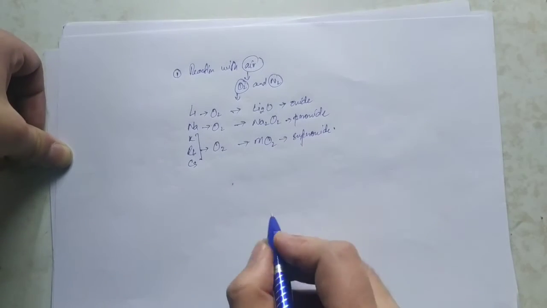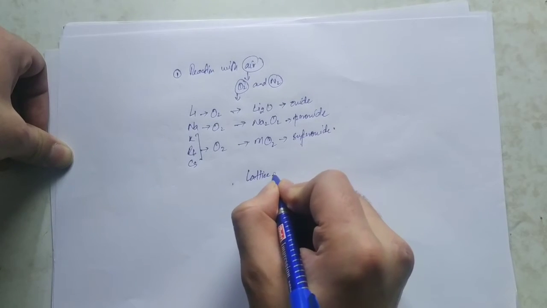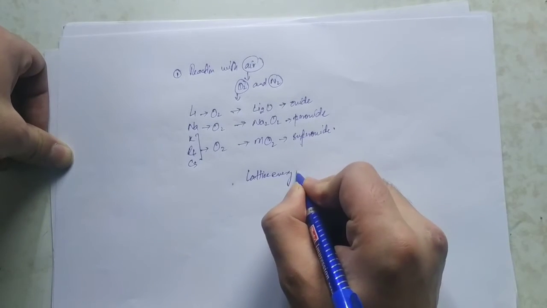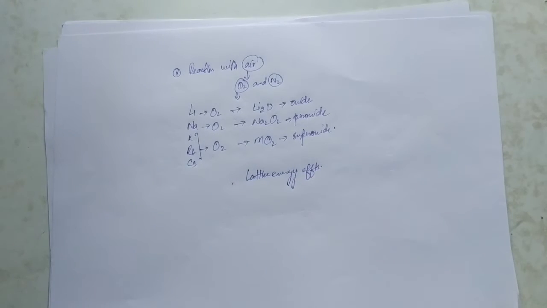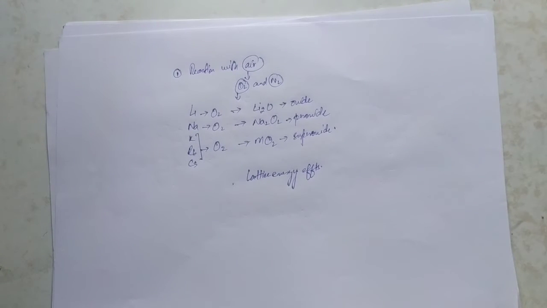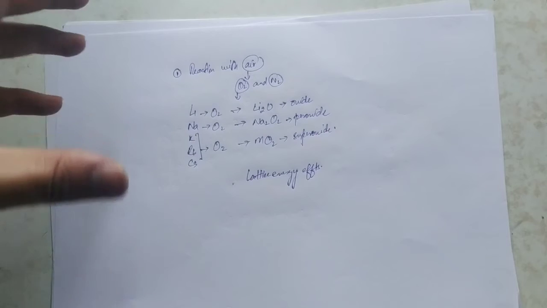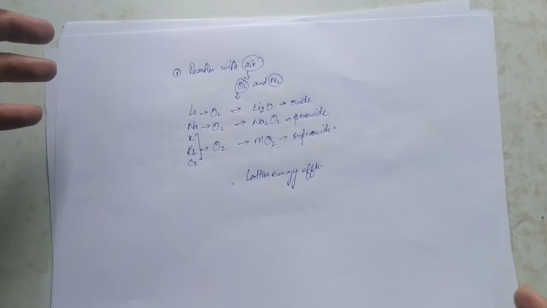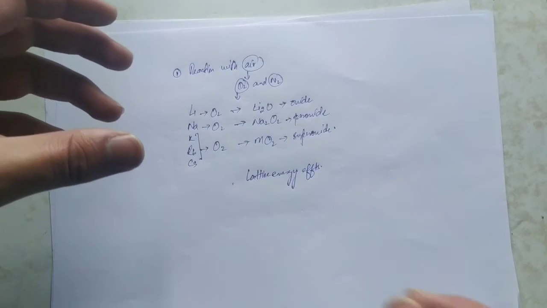So why this kind of trend? The trend is because of the lattice energy effects. So what are those lattice energy effects? Let's discuss that. As per lattice energy effects, we have to keep in mind that if a larger cation is satisfied by a larger anion, then the lattice energy decreases as compared to the one in which a larger cation is satisfied with a smaller anion.